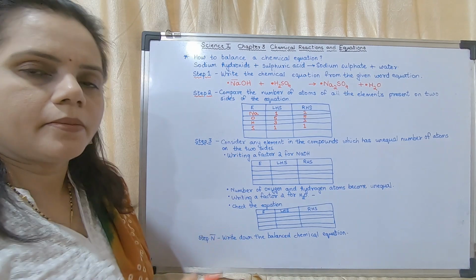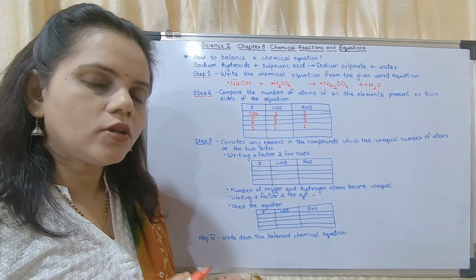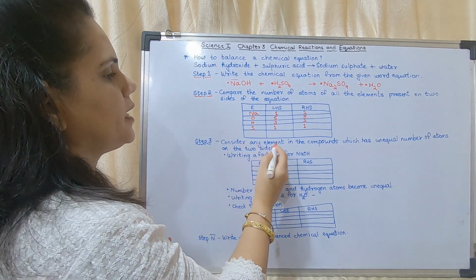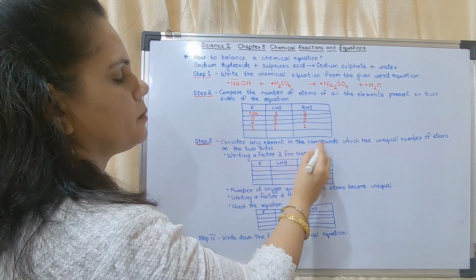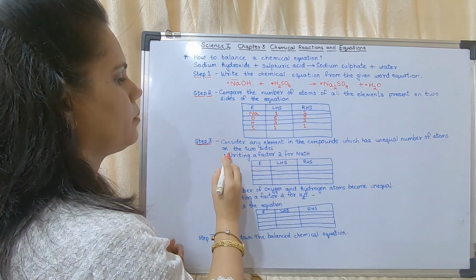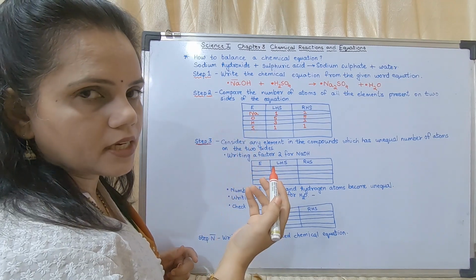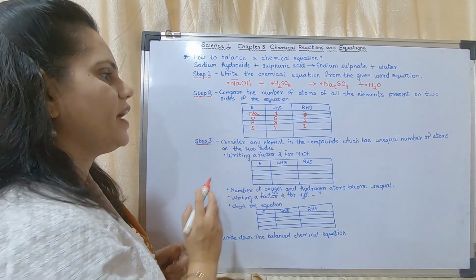You can write numbers there only. Understood? Okay, that is the only rule which has to be followed. Now consider any element. Step 3, we will see step 3. Consider any element in the compound which has unequal number of atoms on the two sides. Here oxygen is also having unequal number of atoms, hydrogen is also having unequal number of atoms.